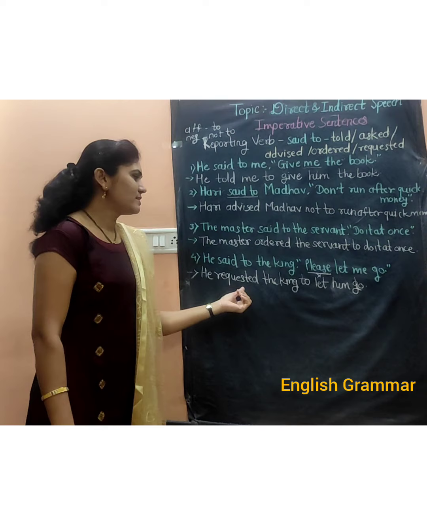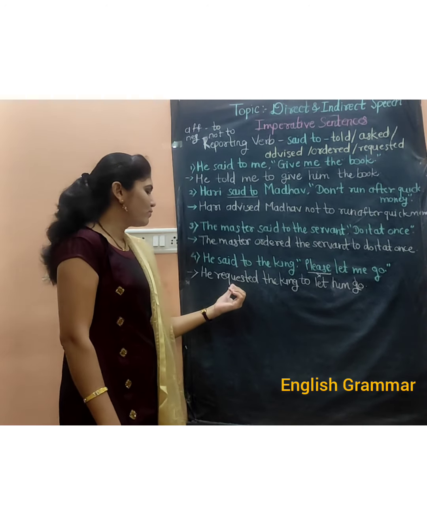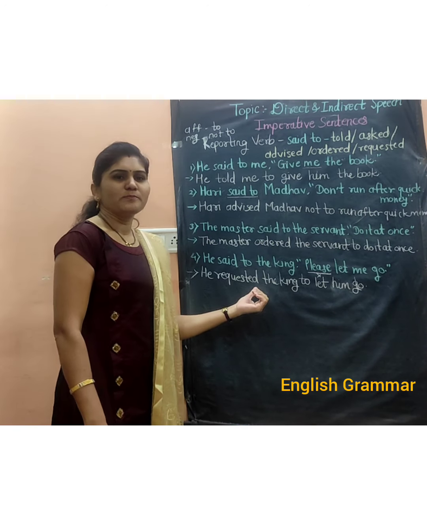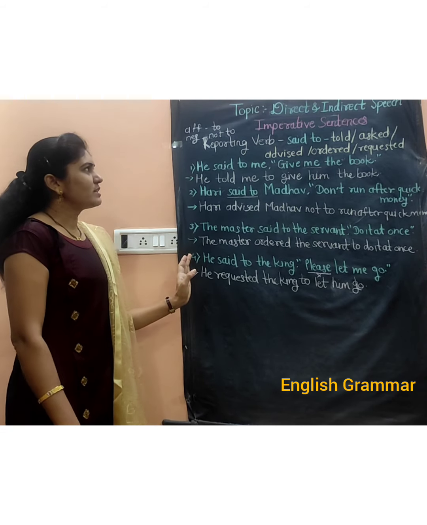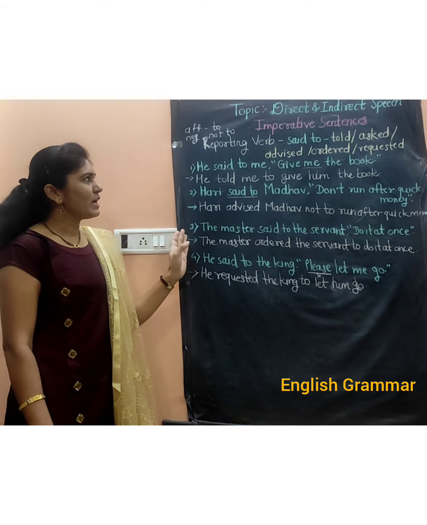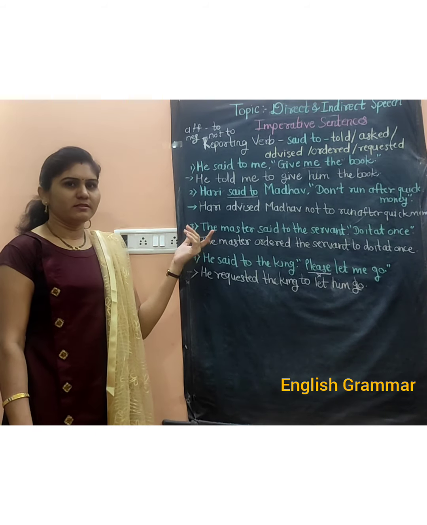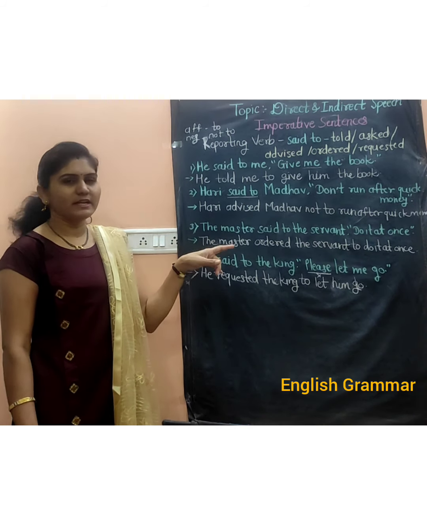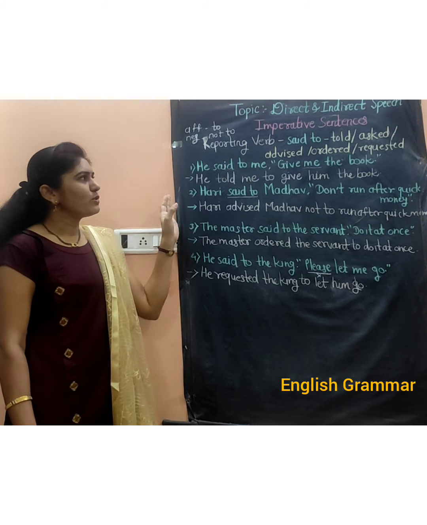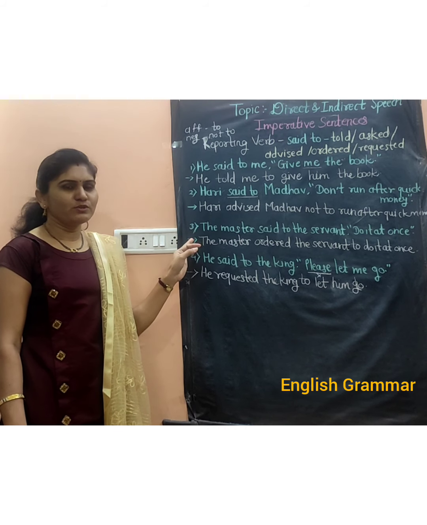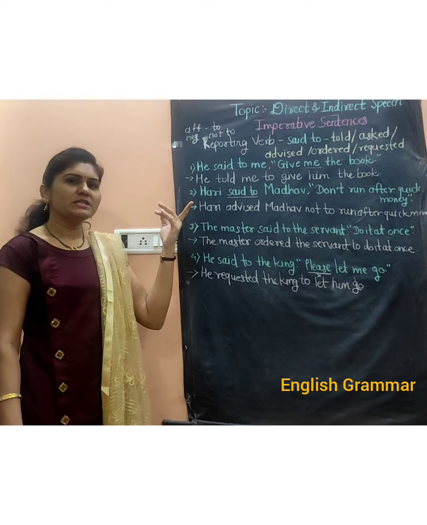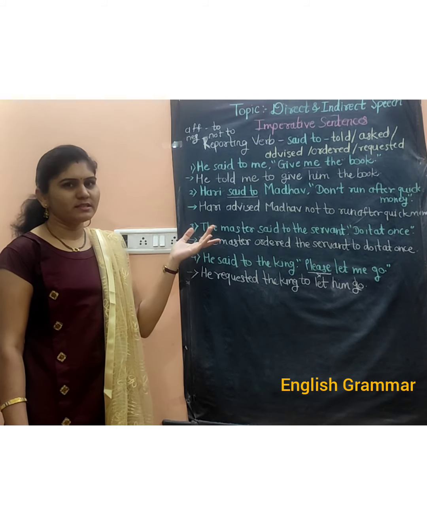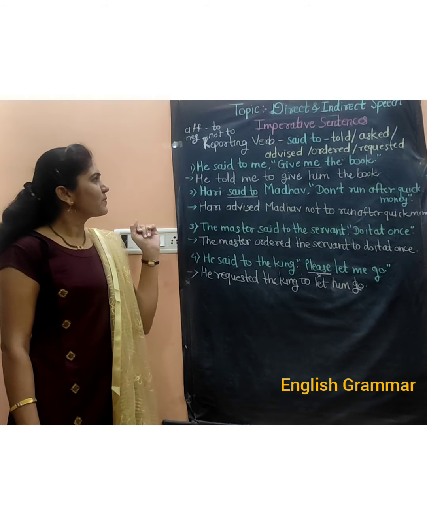In the last sentence there is a request, so we have used the reporting verb requested. So these are imperative sentences, and we have seen how to convert direct speech into indirect speech. Only a few rules we have used here, and the same changes which we did in the assertive sentence.